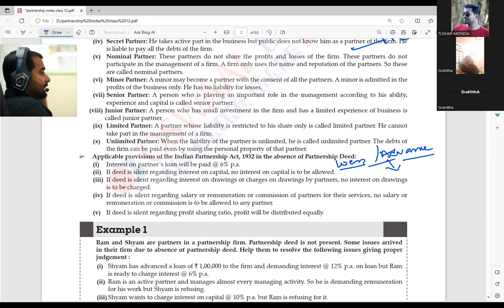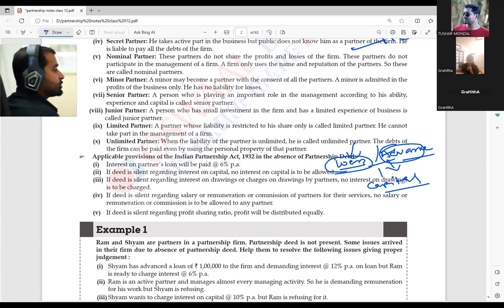What is going on here? If any loans or advances are given by a partner to a firm, it is not a form of capital. Remember that, it is not a form of capital, it is given in the form of loan. How? That story also we are going to see.